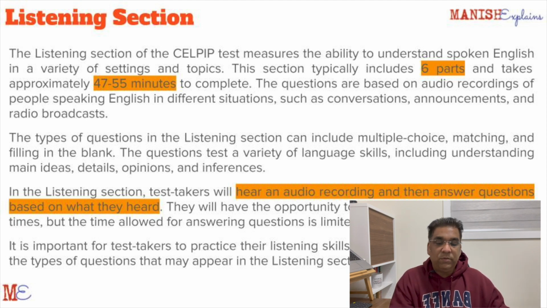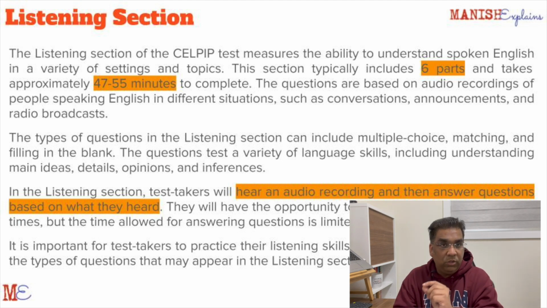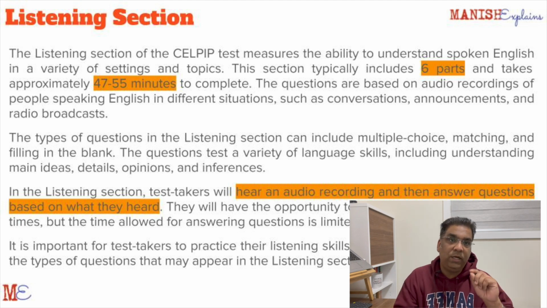This will be a 47 to 55 minute test. Start practicing not getting distracted, and then start practicing note taking. Start listening to small passages and practice taking notes. Listen to a passage once, and while the passage is going on, you have to take notes during that time. You have to listen and take notes at the same time.